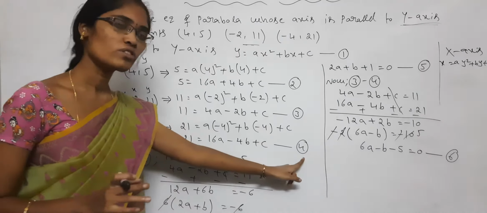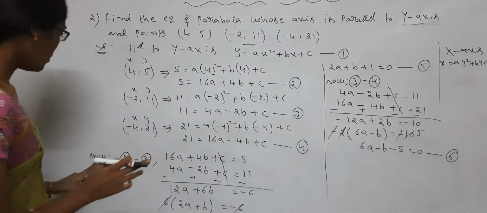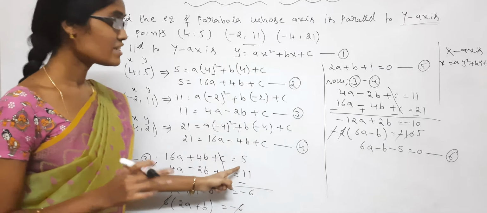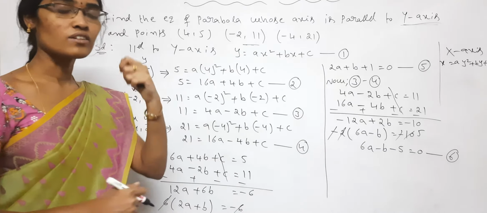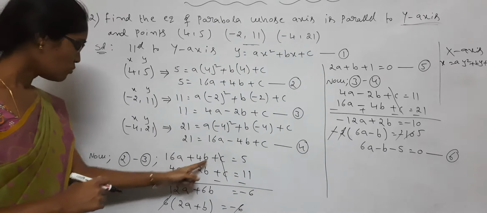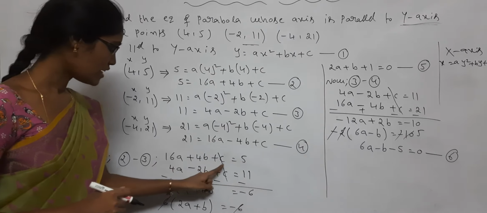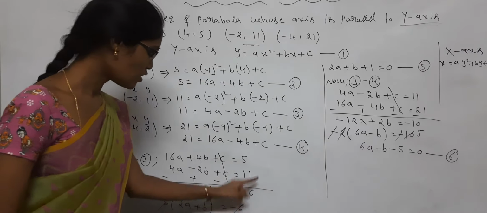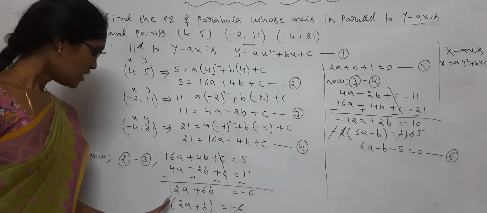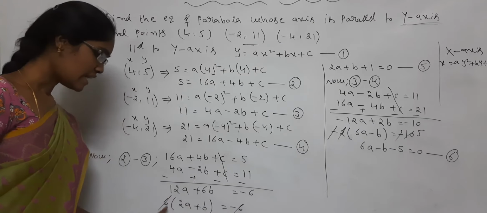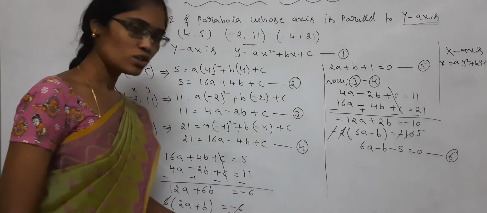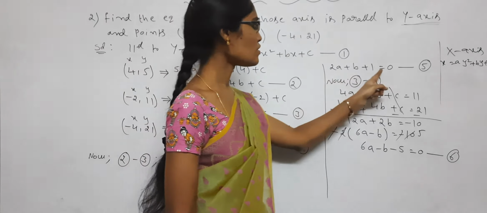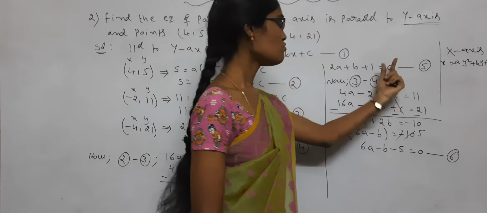This is the fourth equation. After that, now take 2 minus 3. Why? Because here c cancels, that's why you have to take 2 minus 3. So 2 minus 3: 16a plus 4b plus c is equal to 5, and the third equation is 4a minus 2b plus c is equal to 11. After cancellation, 6 is taken as common on the LHS: 2a plus b is equal to -1. So from this, 2a plus b plus 1 is equal to 0. Okay, this is the fifth equation.